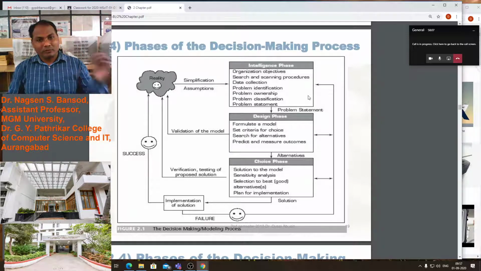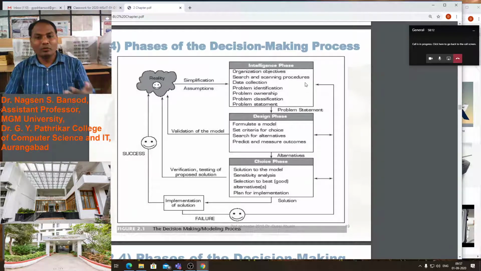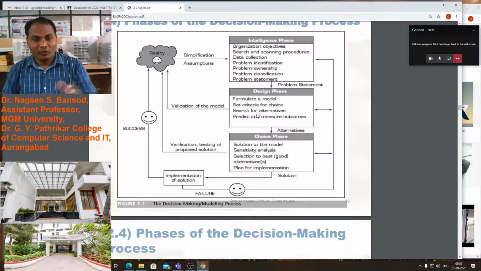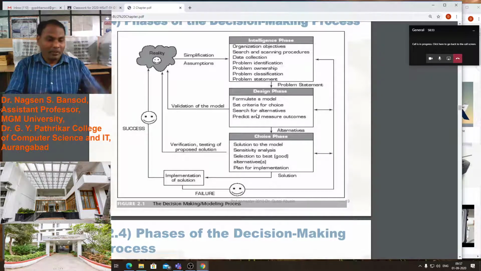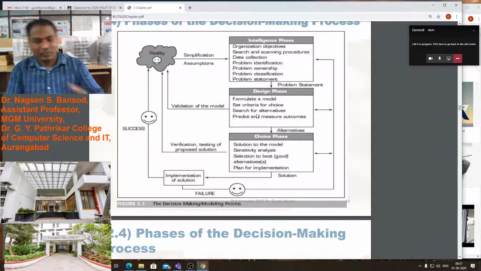Once we have various information and the problems are classified, then we go to the design phase. We will formulate a model, formulating how to solve that problem. We set criteria for choice, and we will see what will happen if we change things. Instead of this, we will manipulate another component, another employee, another thing. If we add that, then what will happen?